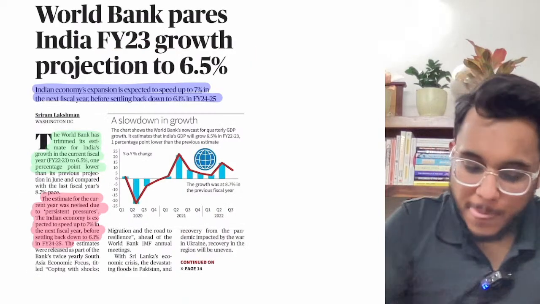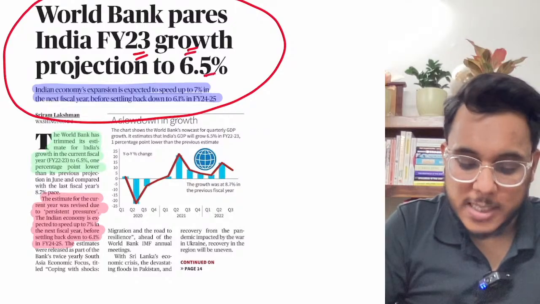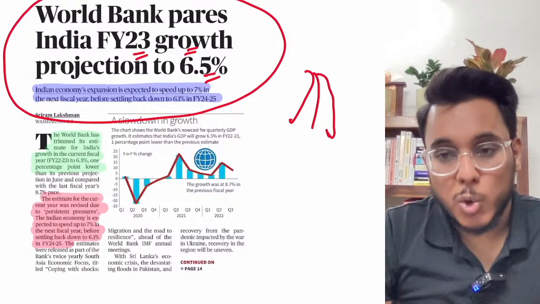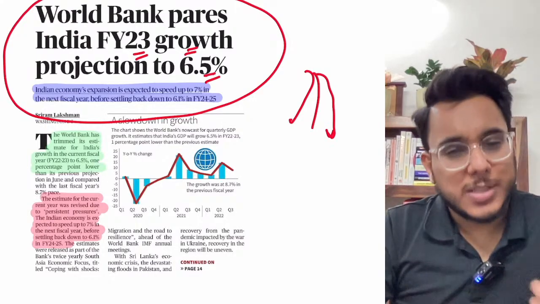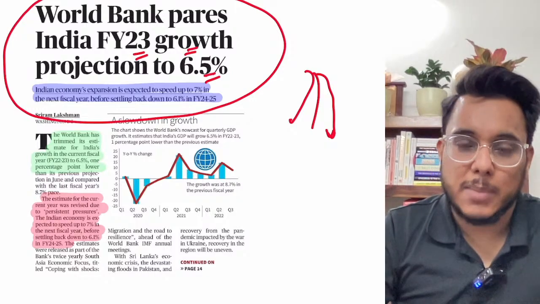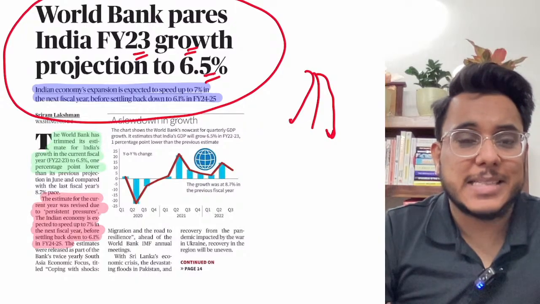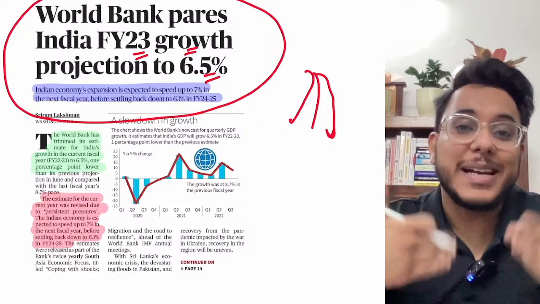Now moving on. World Bank pares India's financial year 23 growth to 6.5%. Okay. Now basically, guys, when we talk about the growth rate of a country, let's say India, sometimes the World Bank, sometimes the IMF, or sometimes a credit rating agency such as Moody's, from time to time gives an estimate of the rate at which India will grow.